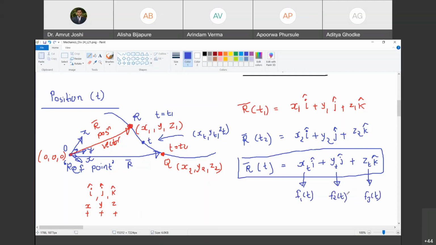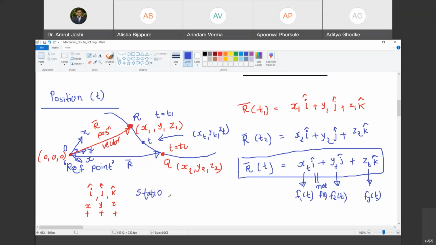Now tell me, is i cap a function of time? No, sir. So i cap is not a function of time. Are you with me? Yes, sir. Similarly, j cap is not a function of time. Do you agree with me? Yes, sir. And k cap is not a function of time. Are you with me? Yes, sir. So this coordinate system that we have chosen is called a stationary coordinate system. Are you with me? Yes, sir.